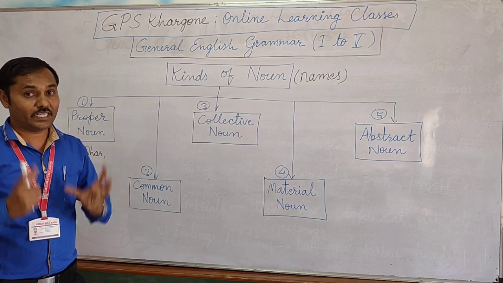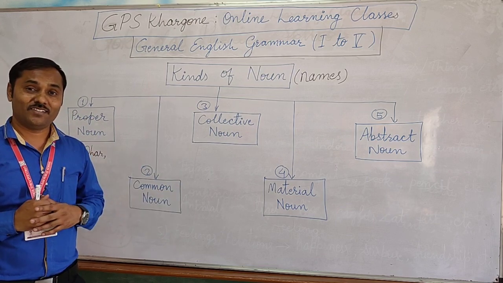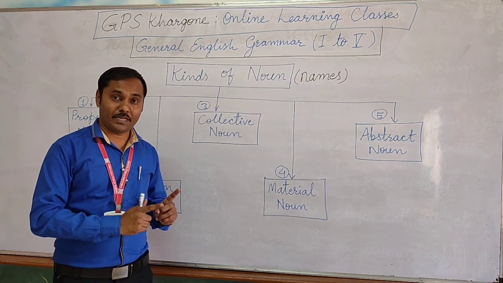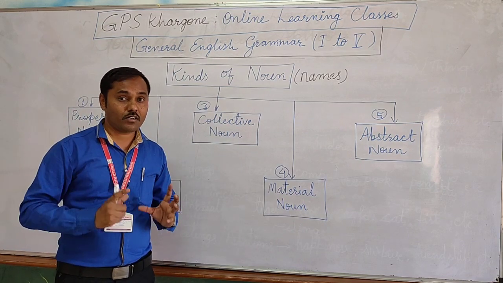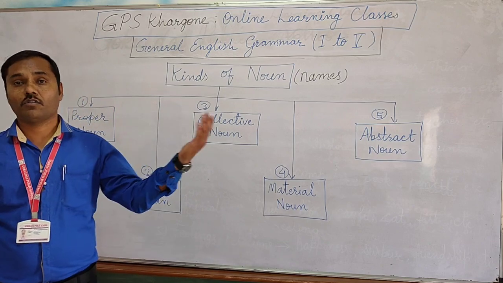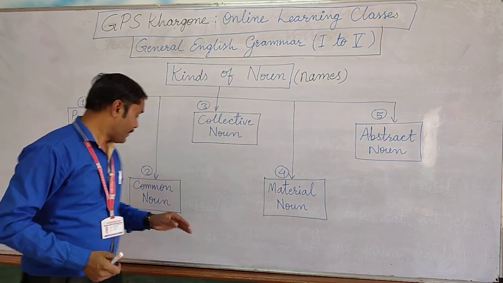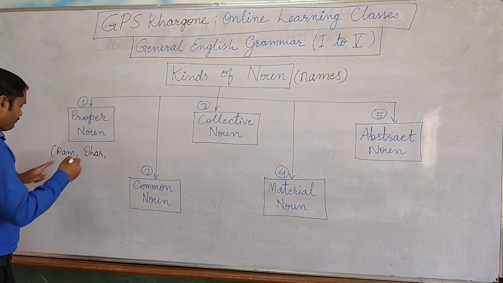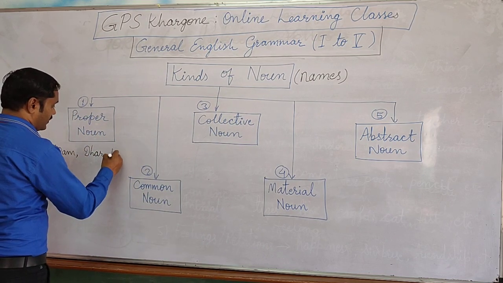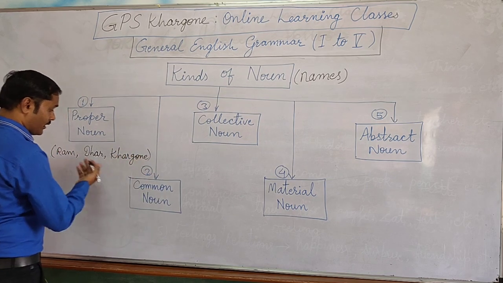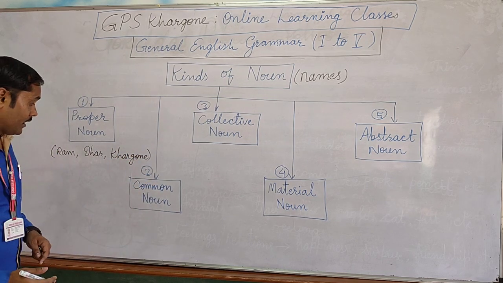Whenever I call Tipu, he always comes to me. So Tipu is his specific, proper name. But dog is a common name for each dog in the world. So these are the names: Ram, Dhar, Khargon. These are specific names.